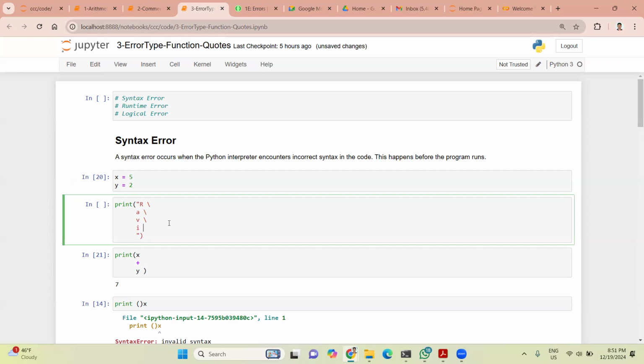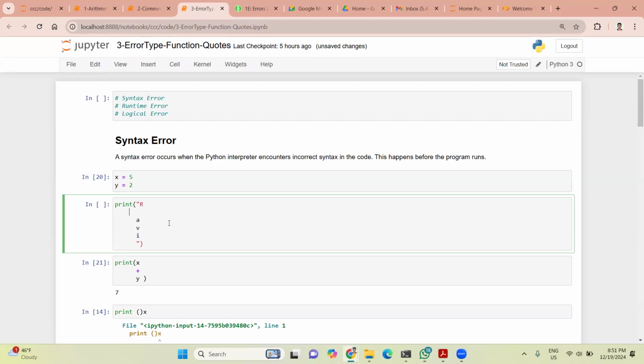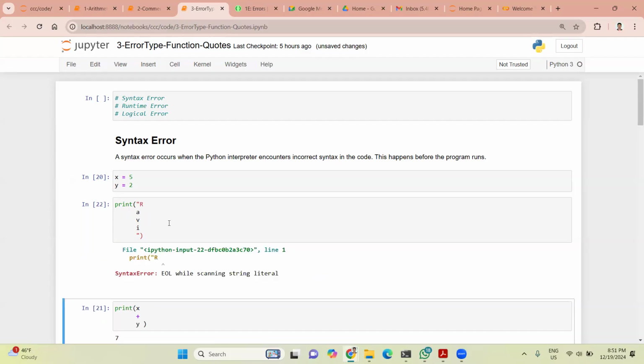Can you evaluate once without the line continuation operator? Yeah, it will give you a syntax error, an end of line error. Wait, that doesn't make any sense though. It makes sense. Okay, let me run this now.